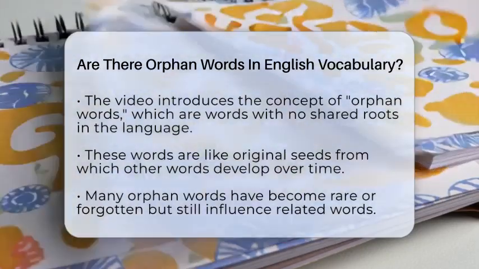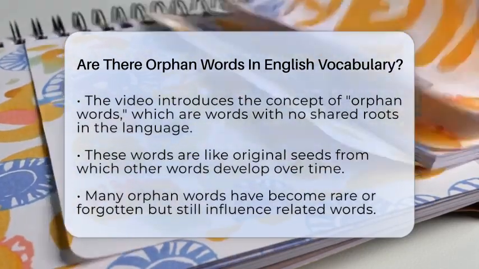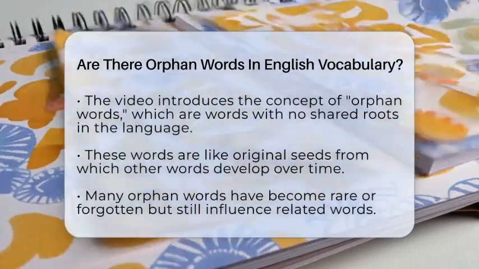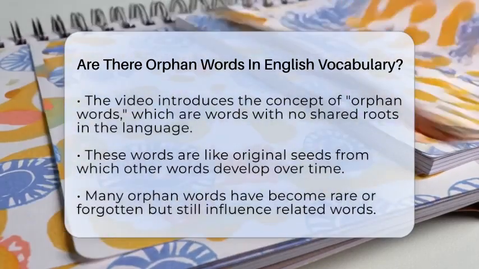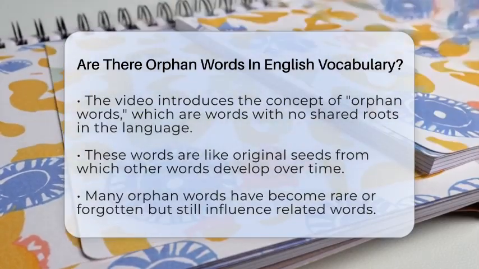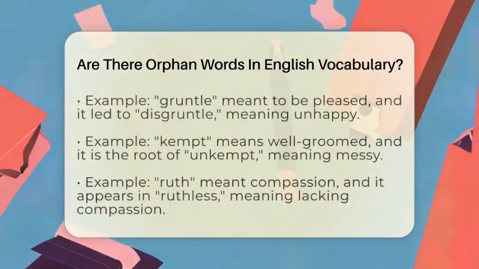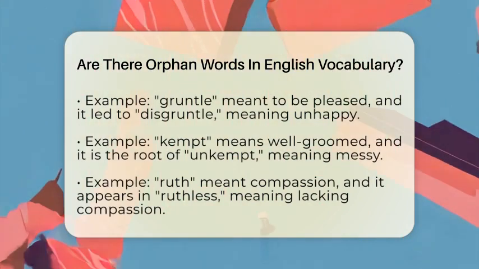For example, the word gruntle once meant to be pleased or content. Today it is rarely used by itself. But it gave birth to disgruntle, which means to be unhappy or dissatisfied. The root gruntle is like a small, forgotten piece of language history.